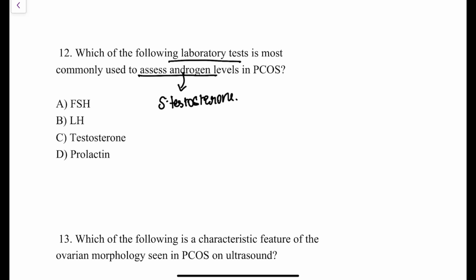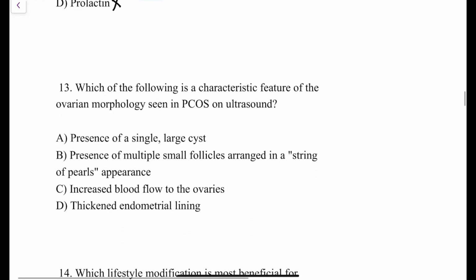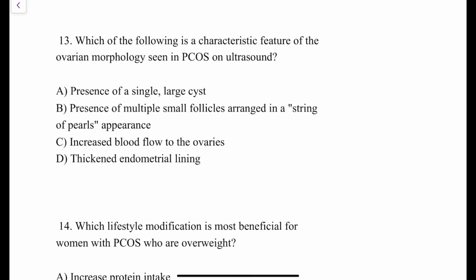Androgens are nothing but testosterone. If you want to check the blood sugar level, you do a blood sugar evaluation. Similarly, if you want to do the androgenic evaluation, you check the serum testosterone levels. The options are FSH, LH, testosterone and prolactin. The others are ruled out and testosterone is the answer. Is that clear?